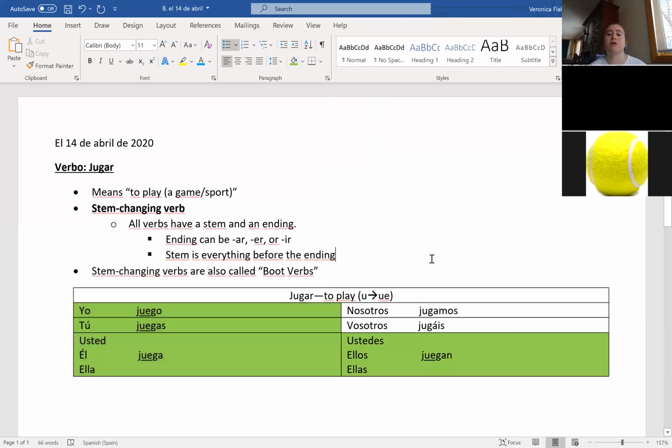The other two forms are never affected by a stem change. Nosotros and vosotros are not affected by stem changes. So jugar changes U to UE in the yo form, the tú form, the usted, él, ella form, and the ustedes, ellos, ellas form.